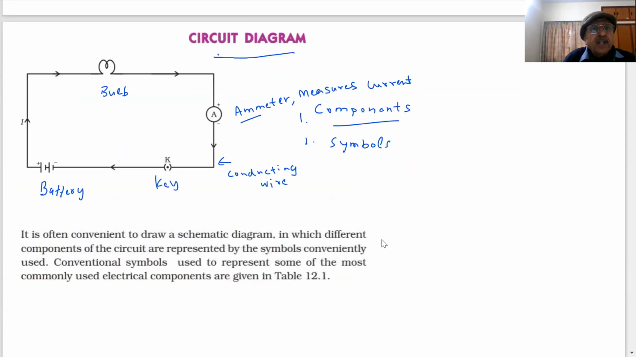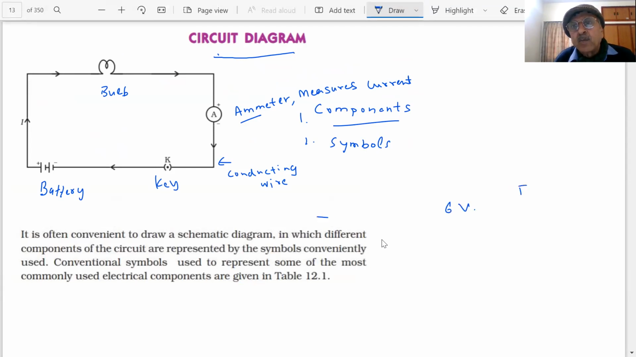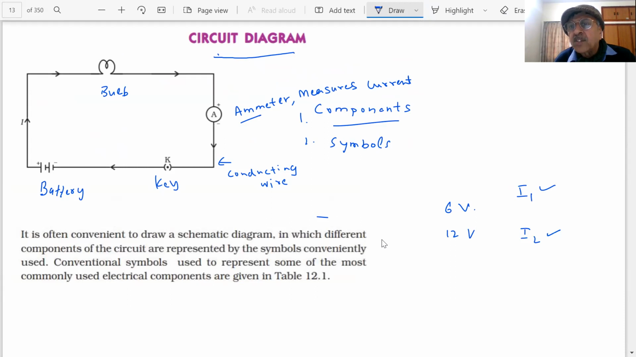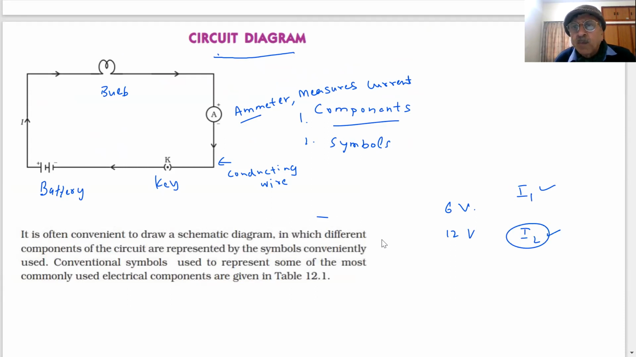What I am saying is, here you have a battery, supposing 6 volt, and I can measure the current. Now you put a 12 volt battery. What have I done? I have increased the voltage. What will happen? Will the current be the same, or more, or less? What do you think? Supposing you used a 6 volt battery and you measure the current. How do you measure the current? By ammeter. Now you put a 12 volt battery. Will the current be the same? This is I1. No, this will not be the same. This will be more. Electrical energy is supplied, more work is done, more voltage is there, then there will be more current.